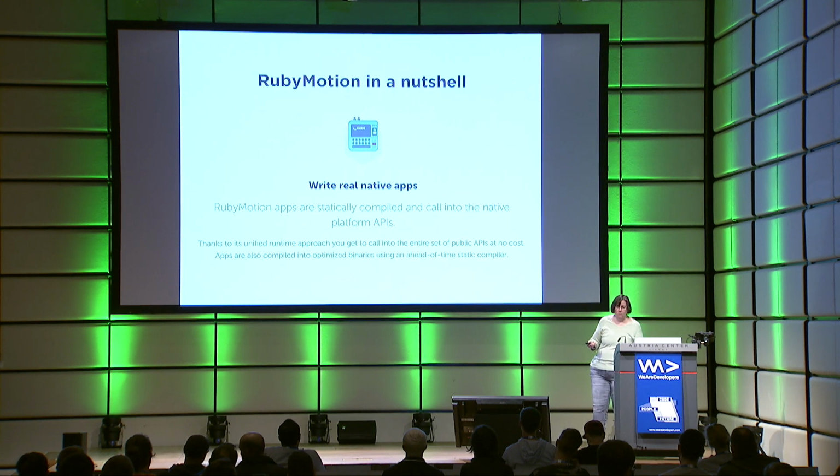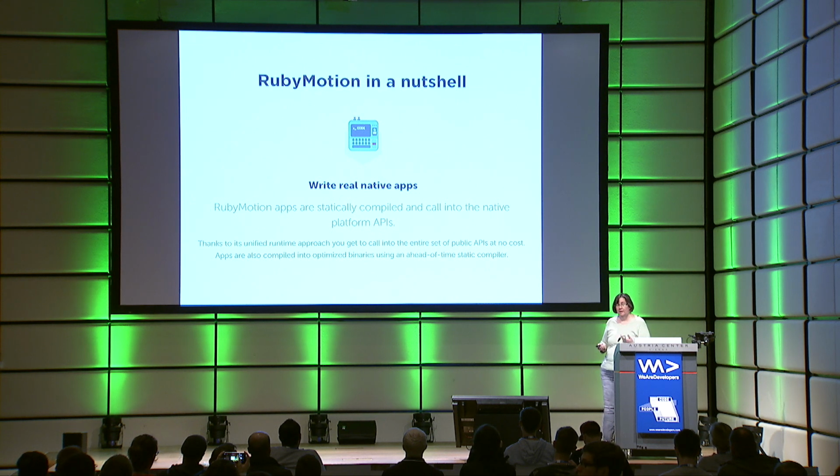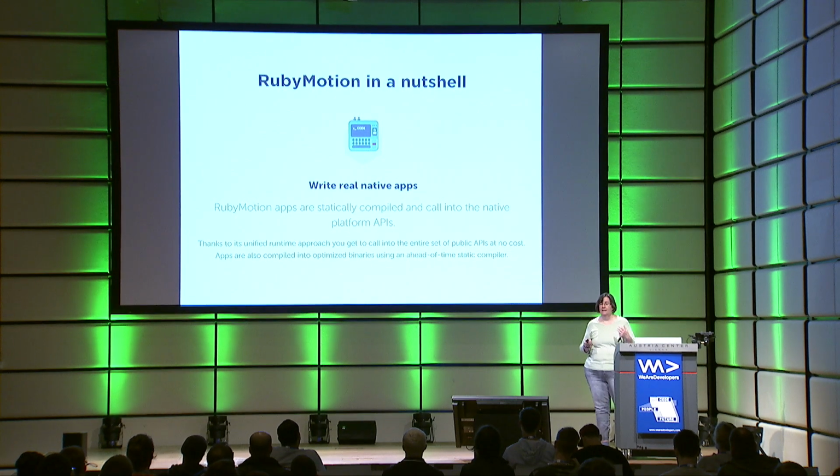So in a nutshell, RubyMotion is native. It's not emulated like React Native. Ruby is a language of many implementations, okay? There's MRI, or Matt's Ruby interpreter. There's JRuby that runs on the JVM. There's mRuby, which is made for embedded applications and has its own compiled bytecode. And then there's RubyMotion.